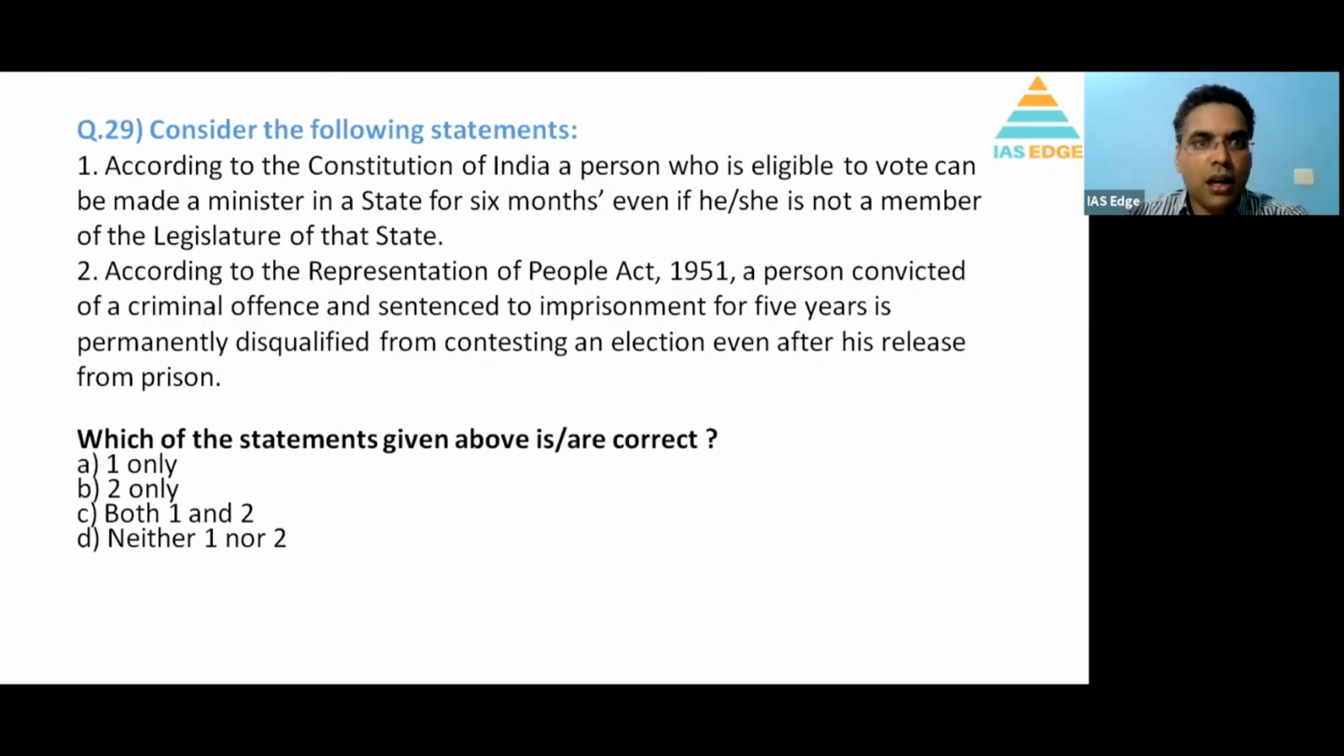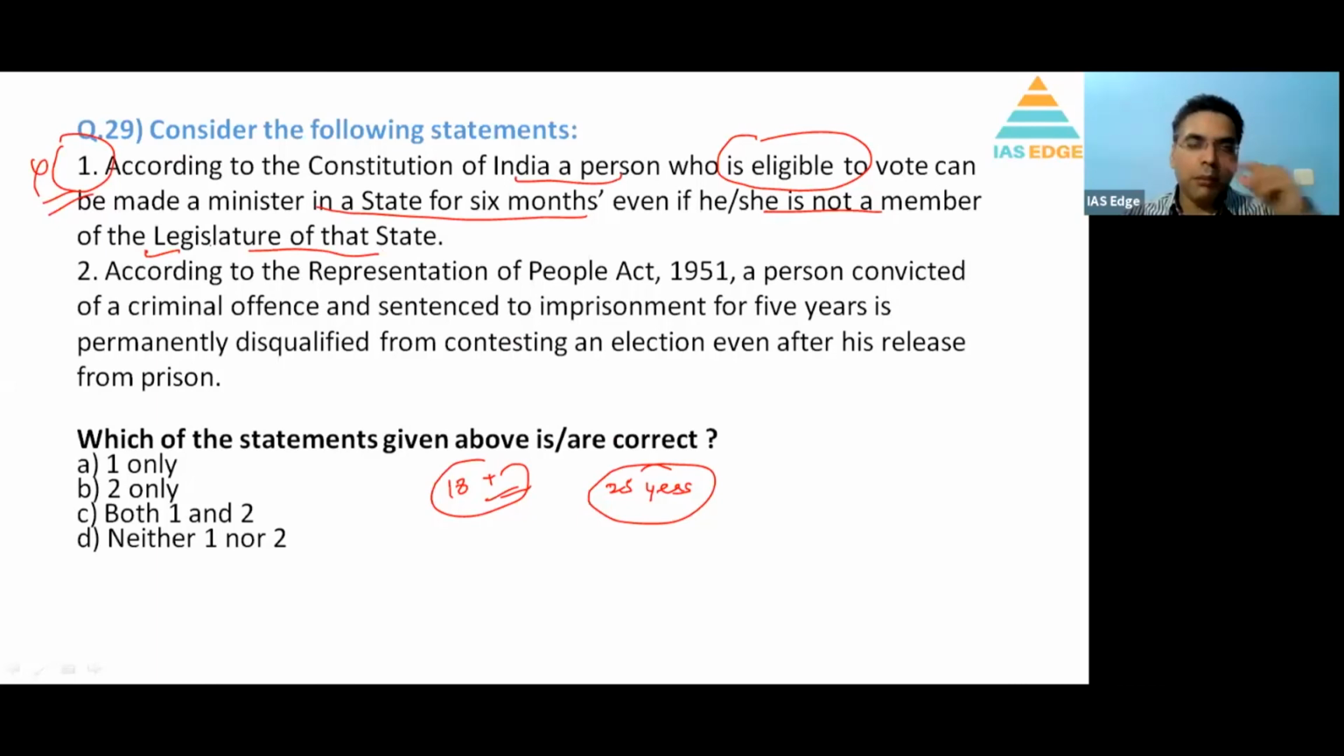A very good question. Consider the following statements. According to the Constitution of India, a person who is eligible to vote can be made minister in the state for 6 months, even if he or she is not a member of the legislature of the state. Now, voting is done at 18 years of age. So you can vote at 18, but if you want to become a minister, you have to have 25 years minimum. So statement 1 is incorrect. It is not mentioned in the constitution, but if you want to go into the house, you have to be a member of parliament or MLA, legislative assembly, and for that the minimum age is 25.